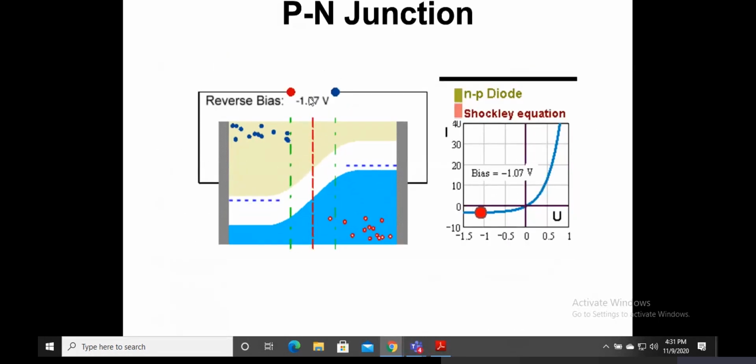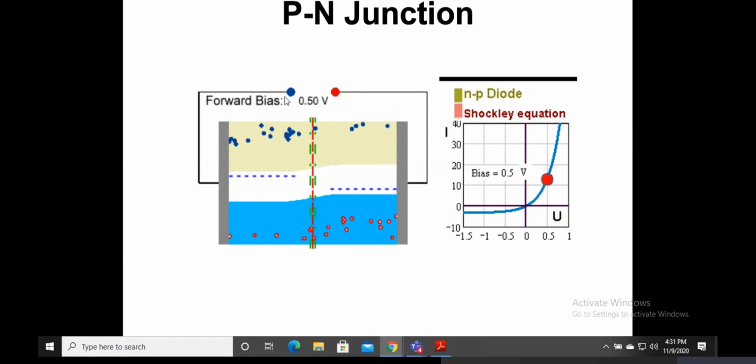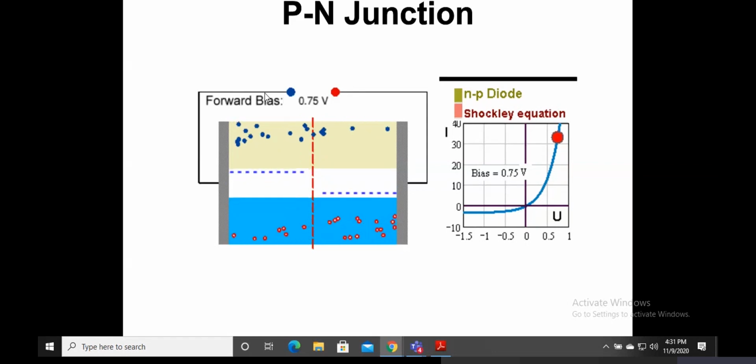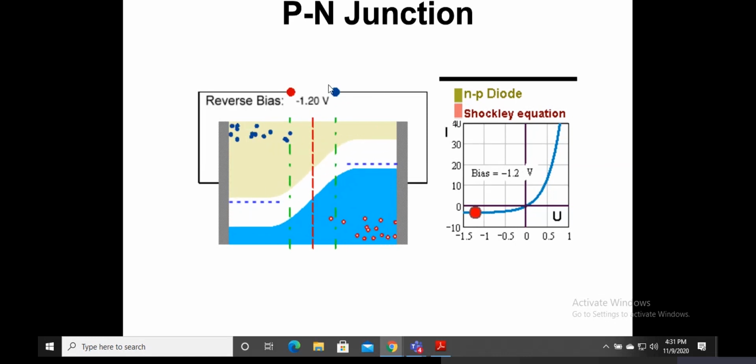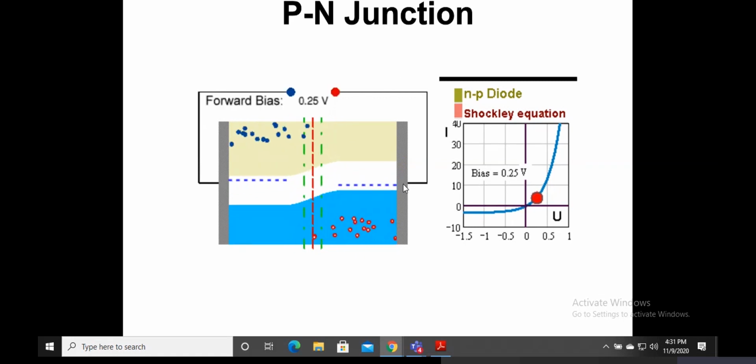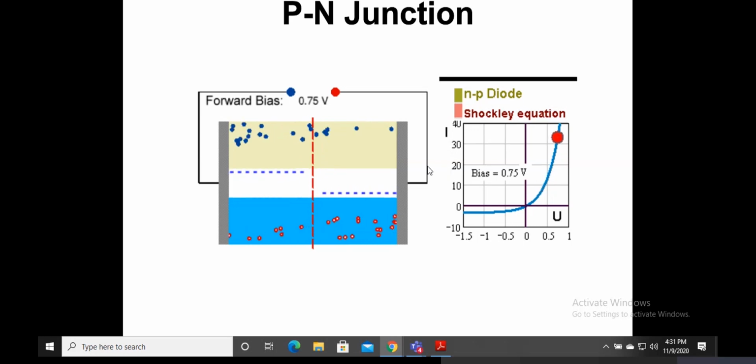As you can see here, this is what happens in reverse bias. You can look at this diagram and see what happens in forward bias. In forward bias, that means when I connect the positive terminal of the battery to the p type and the negative terminal to the n type, then after 0.7 it starts to conduct electricity. This is what is happening at the microscopic level.